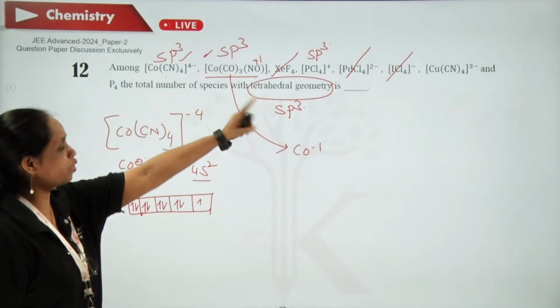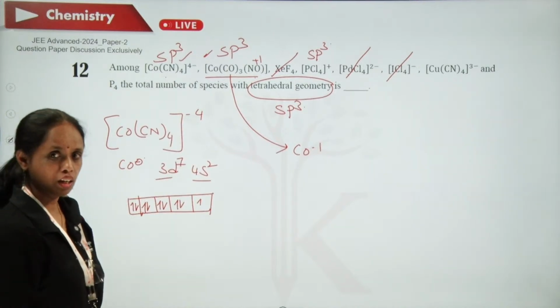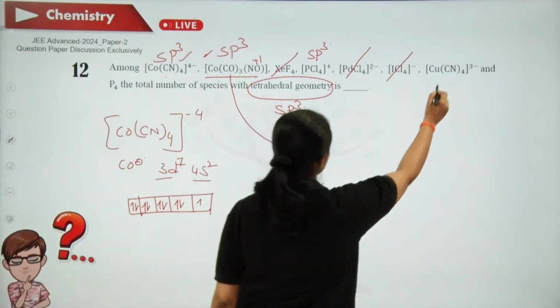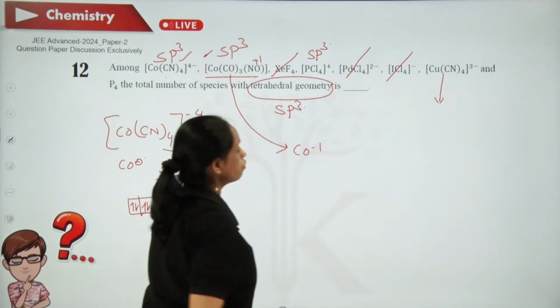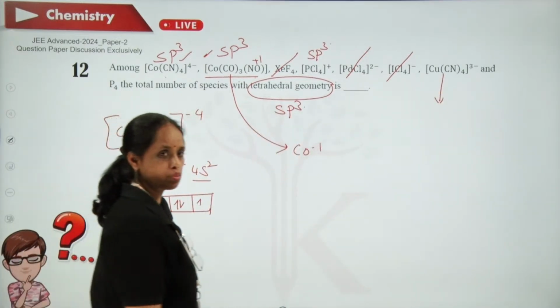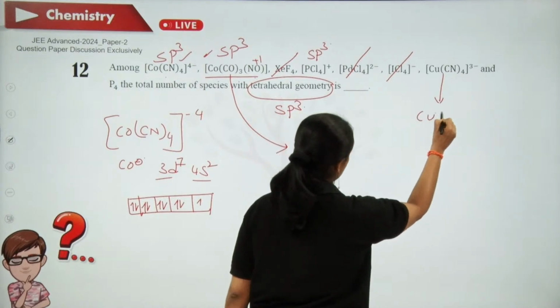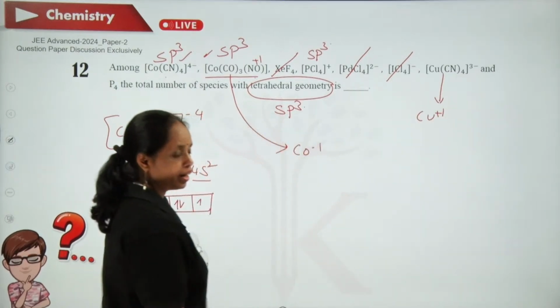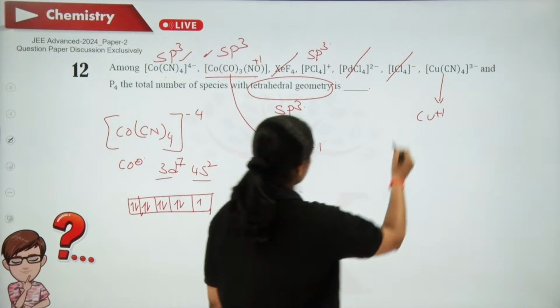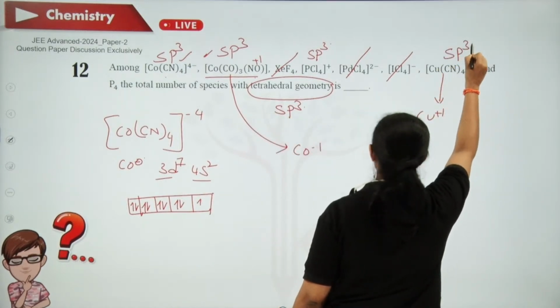Cu(CN)4 3-. Here the oxidation state of copper is +1. So there is no choice for it. It has to have sp3 hybridization.